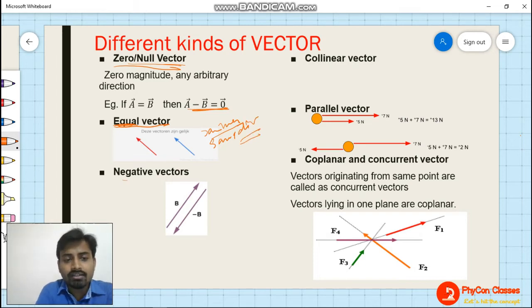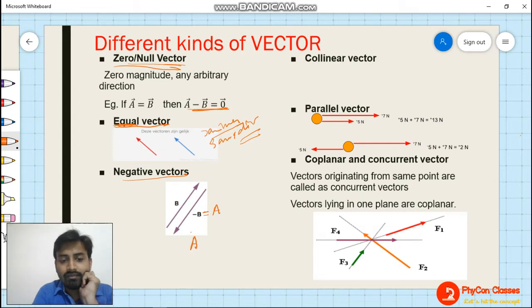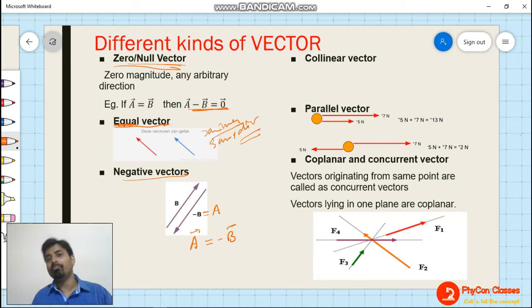Now coming to negative vectors. Here the vectors have equal magnitude, no doubt, but they are opposite in direction, as you can see in the diagram, B and minus B. So minus B, if you call it A, then we can write vector A is equal to minus of vector B. So A and B are negative vectors, or you can say B is the negative vector of A, or A is the negative vector of B. Clear? So two vectors having the same magnitude but opposite direction are called negative vectors.